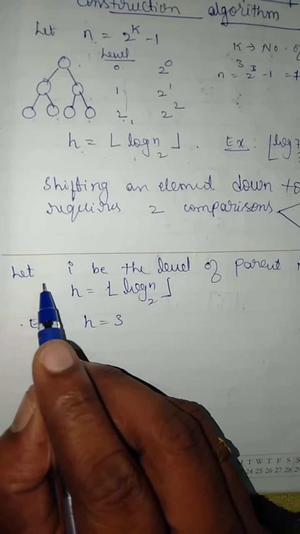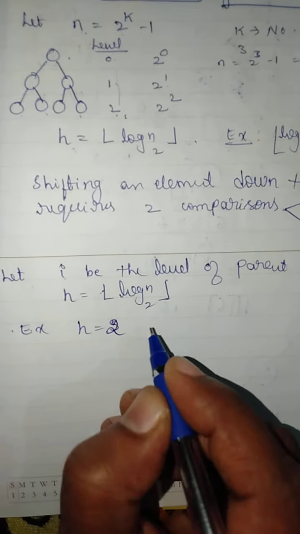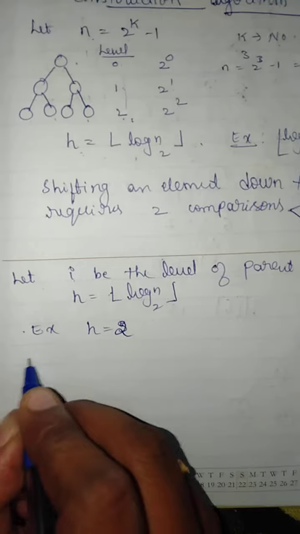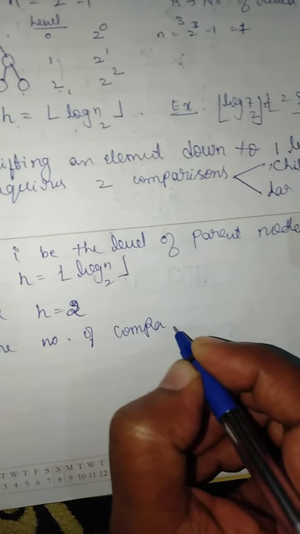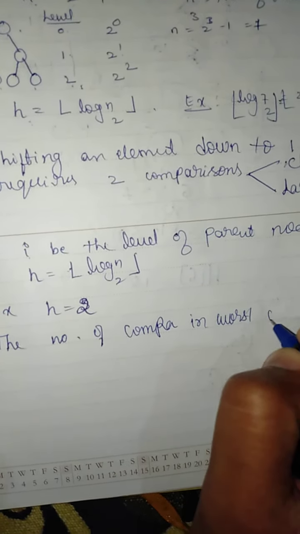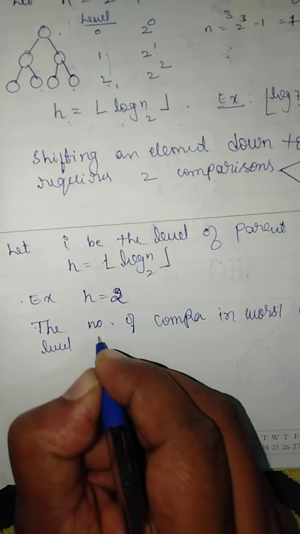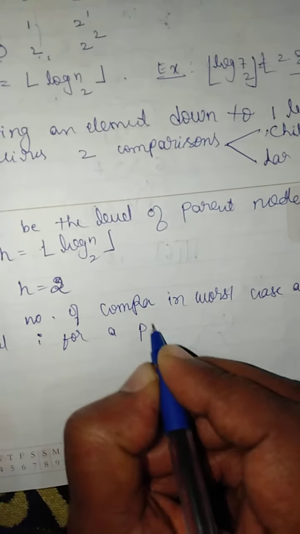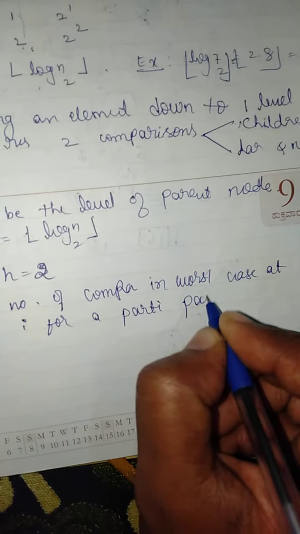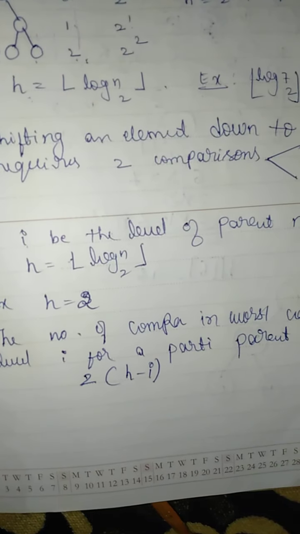Therefore, for the node at level i, given h, in this case h value is 2, I mean 0, 1, 2, there are 3 levels, the number of comparisons in the worst case at level i, for a particular parent node, is given by 2 into (h minus i), isn't it?